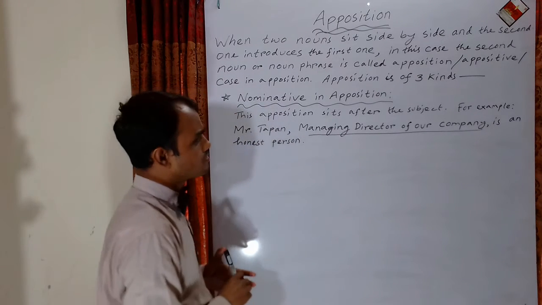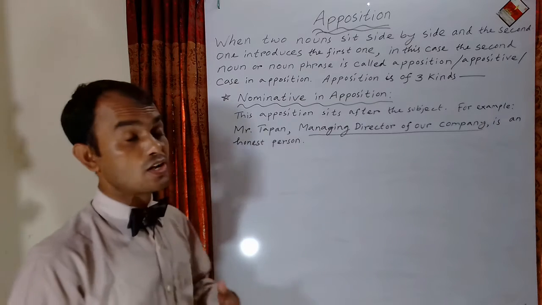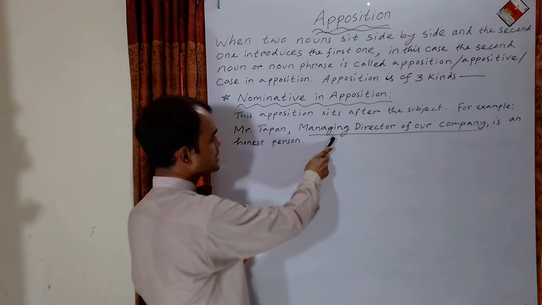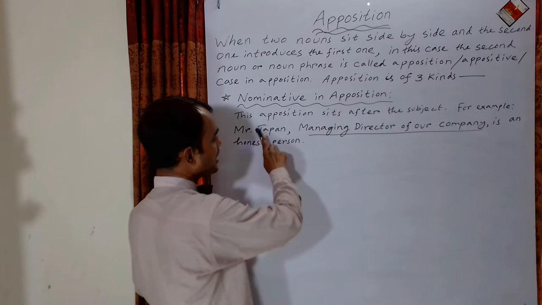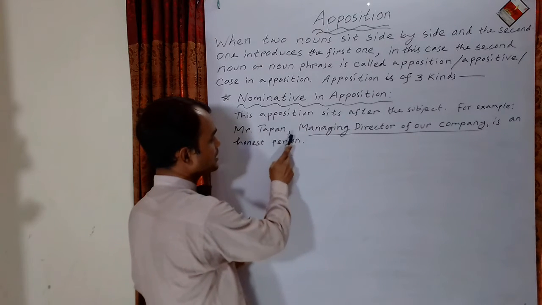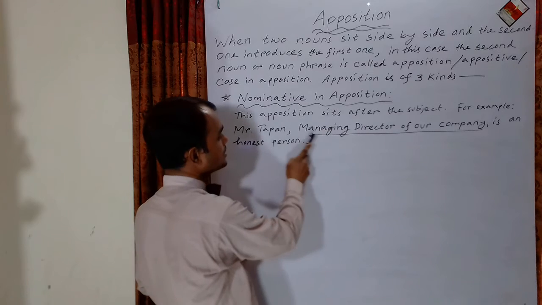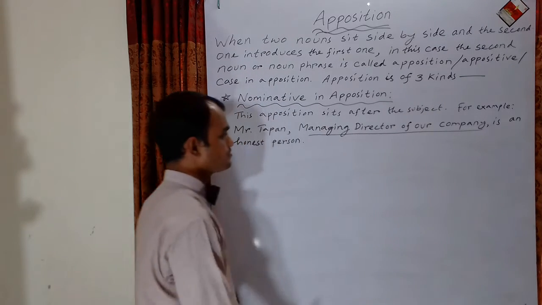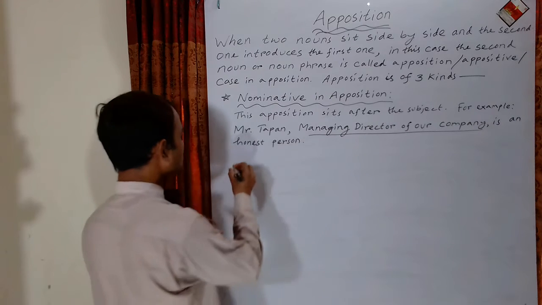What type of apposition? That is nominative in apposition, because this apposition has sat after the subject. Subject is Mr. Tapan, and after this we find the apposition. The next one,